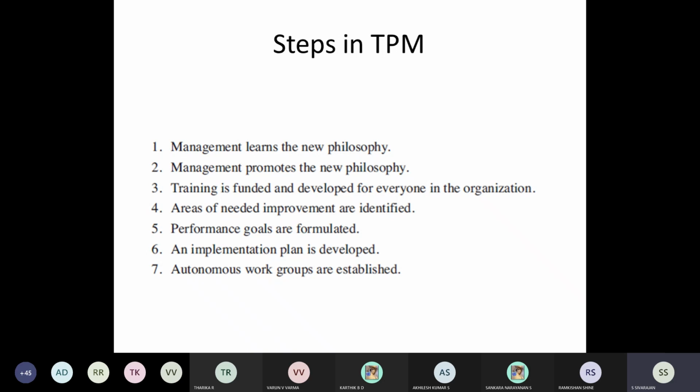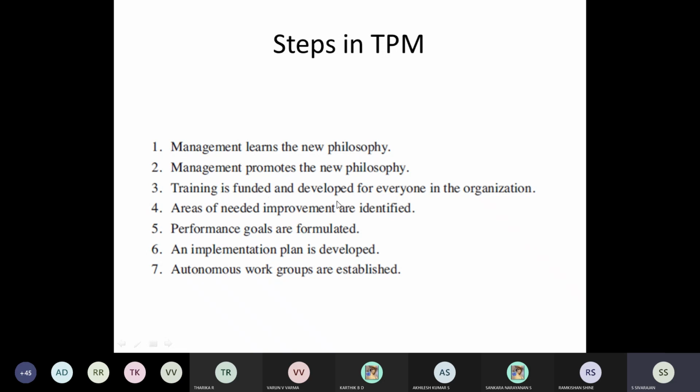So many times now they have to diagnose what is happening. It takes some time to solve the problem. So what is that? Preventive maintenance, predictive maintenance, all these things should be taken care of. So the senior management of the company should learn the new philosophy. And the next thing, they should promote the new philosophy. Here preventive maintenance is going to be very important. And then if at all there is a breakdown, immediately it should be solved. Then only the production should continue.